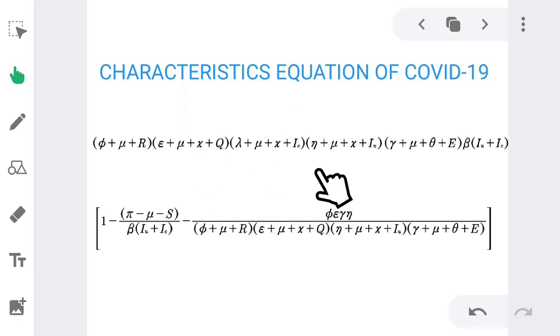So in my next video, I'm going to be showing you how to use these characteristic equations to determine the way through which we can have this disease controlled in the